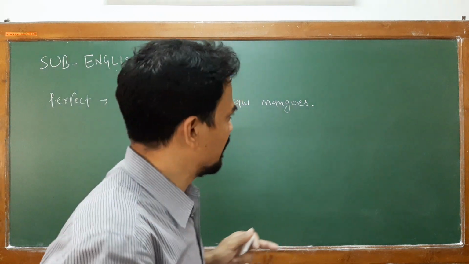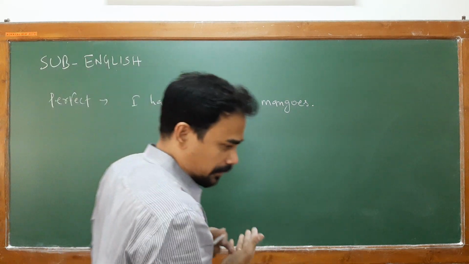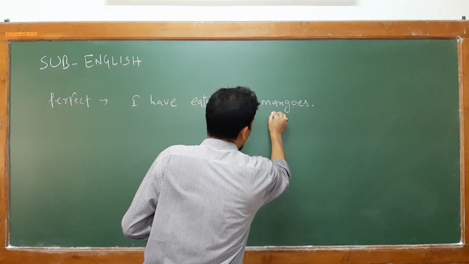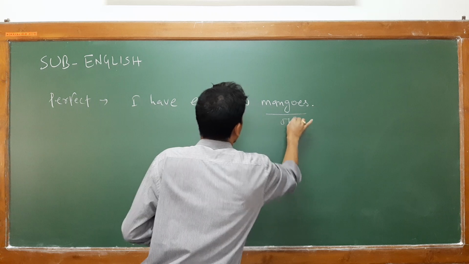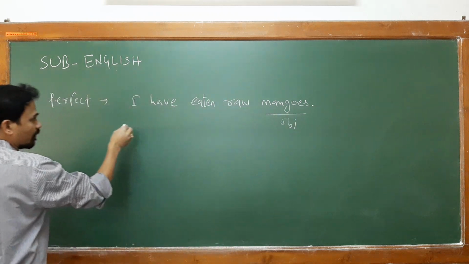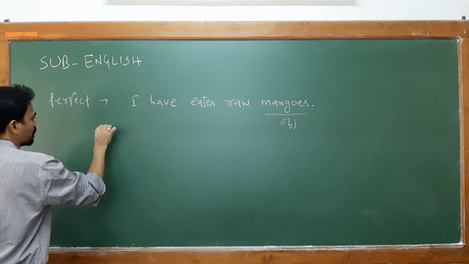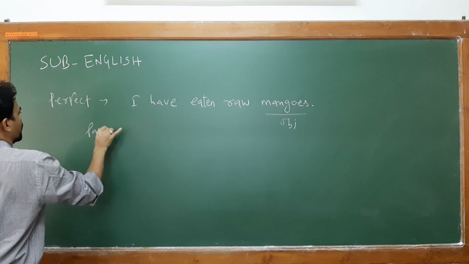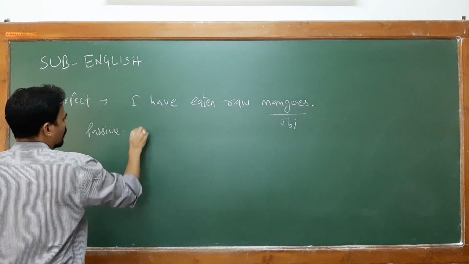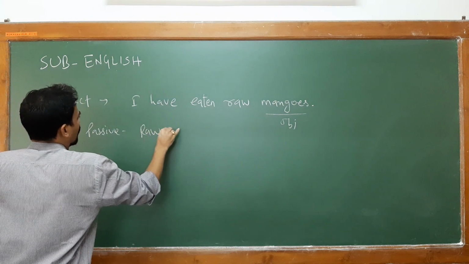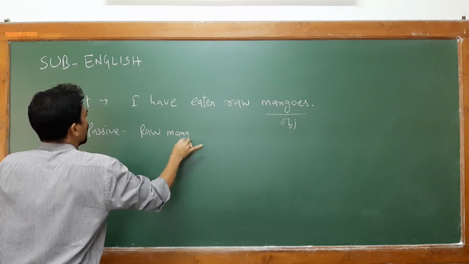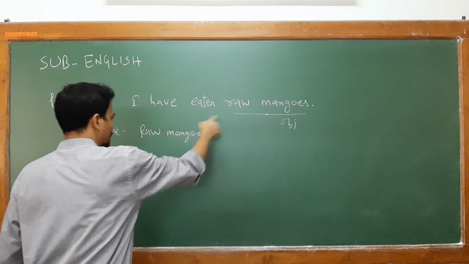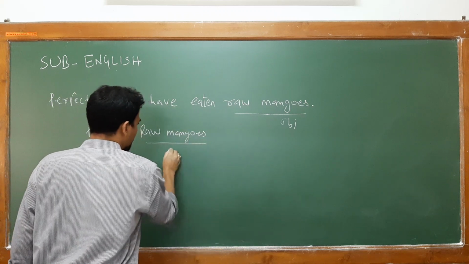Now, here how to change or convert active into passive. I told you how we are just replacing the object into subject position in passive voice. Raw mangoes, yes, this is your object, it has come to the subject position in passive.